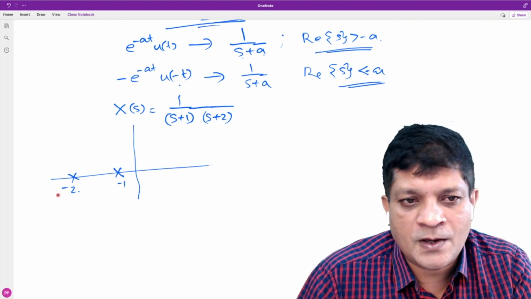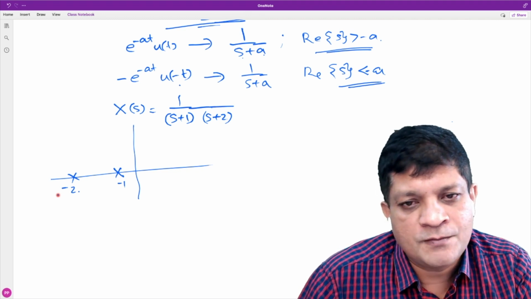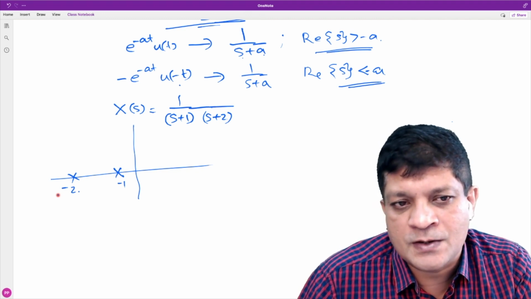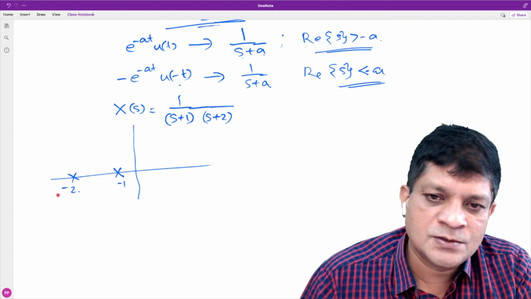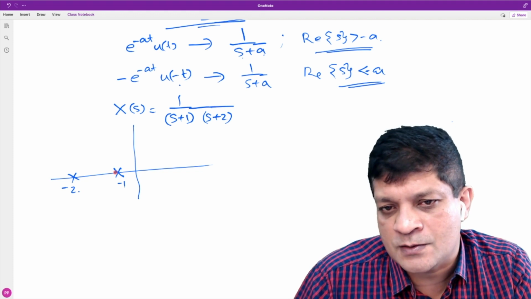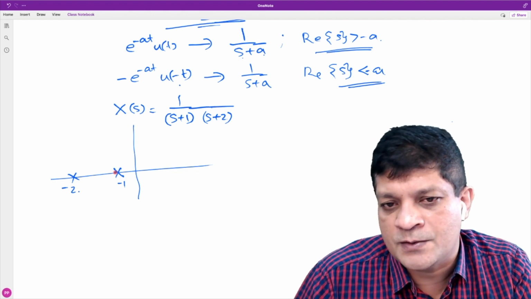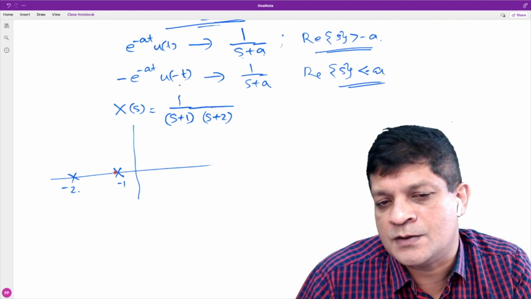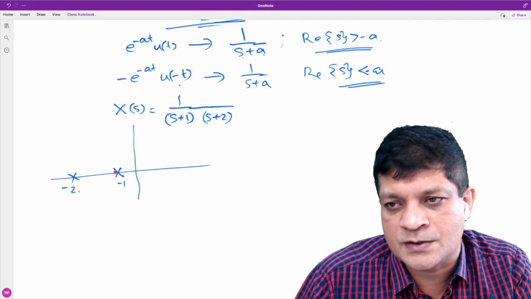It cannot be a finite duration signal, because if it is a finite duration signal having a Laplace transform, the ROC should be the entire s-plane. Here there are two poles that cannot be in the ROC, so this cannot be the ROC of a finite duration signal.